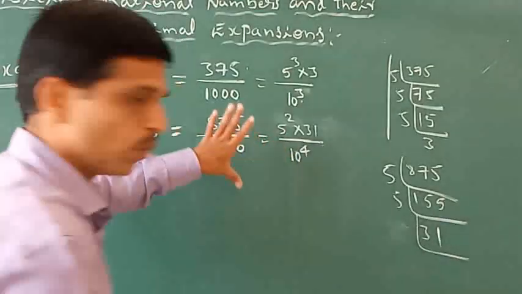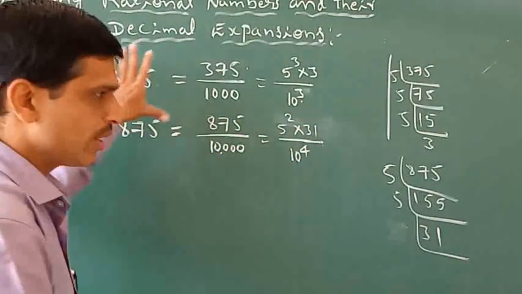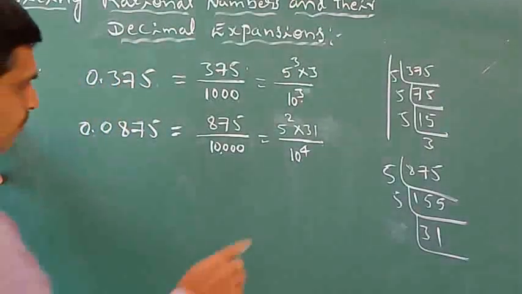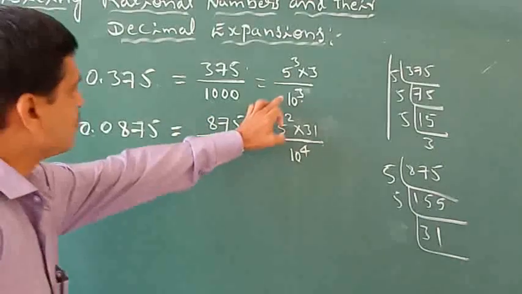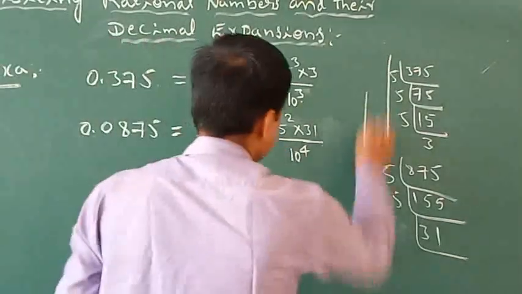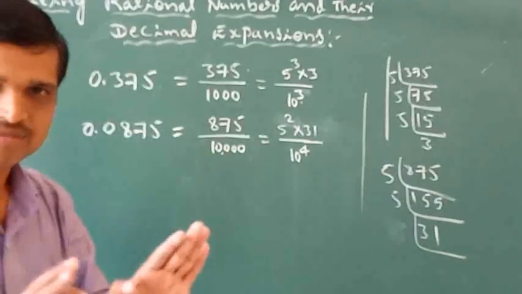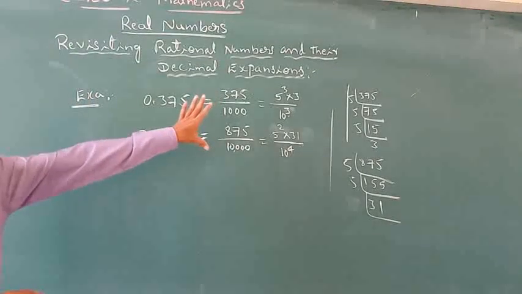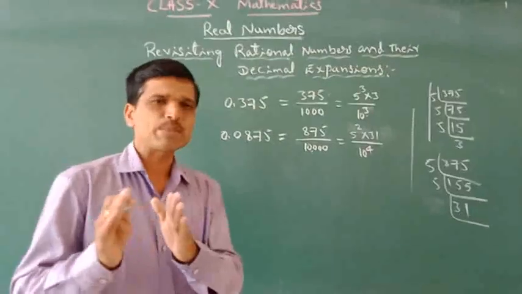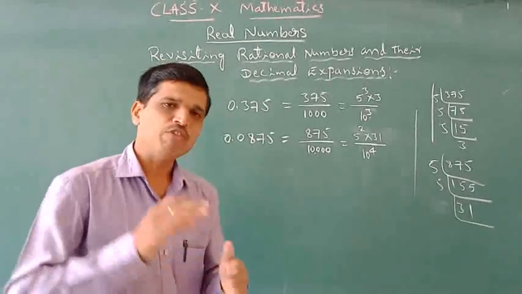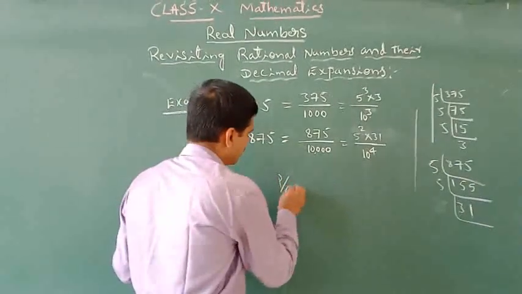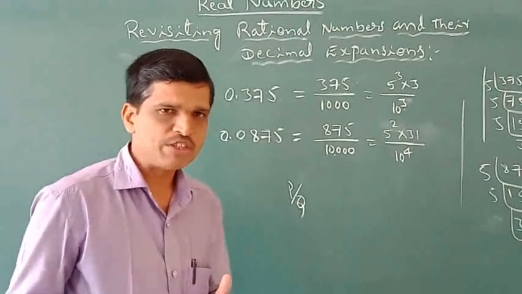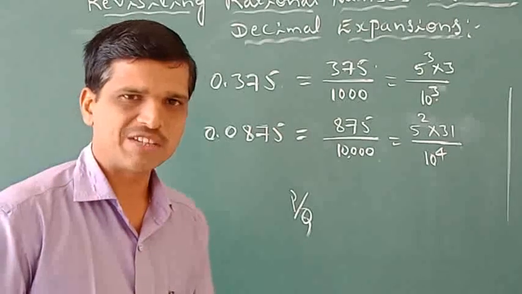Observe here. Our motto or intention is that if you consider any decimal expansion, observe the denominators. Their denominators must be in powers of 10. So from these two examples we observed that every decimal expansion can be expressed in the form of P by Q, where P and Q are integers. Of course Q is not equal to 0 by the definition of a rational number.